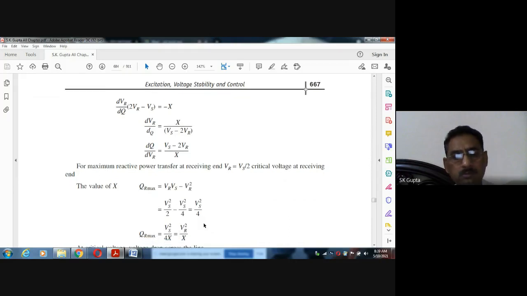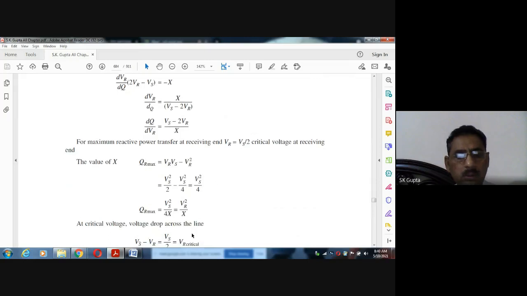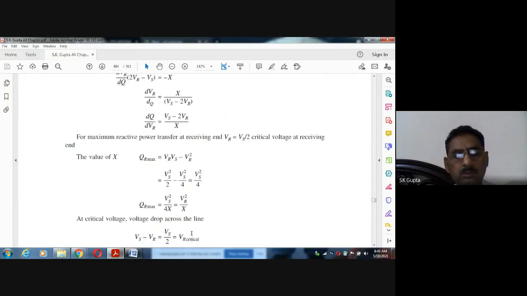QR max will be, there will be a division by X, Vs square by 4X, and putting Vs is equal to 2VR, this will be like this, meaning both will be there. This is the maximum value of the QR, the receiving end power.